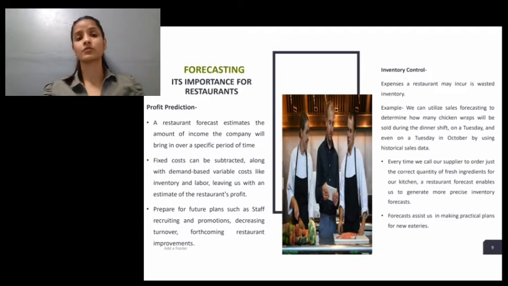Second is inventory control. Sales forecasting is essential for effective inventory management.